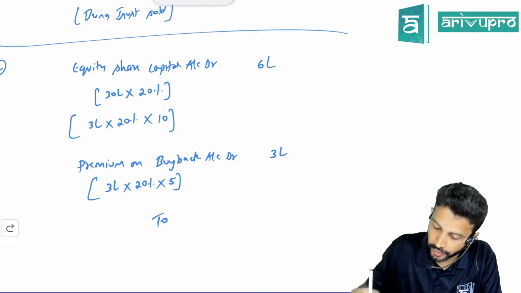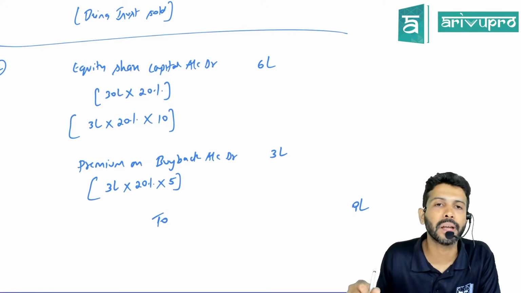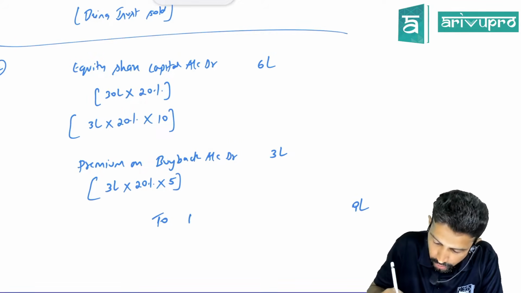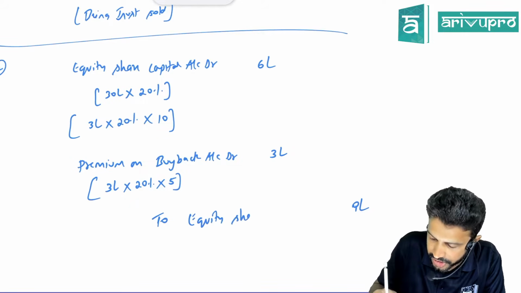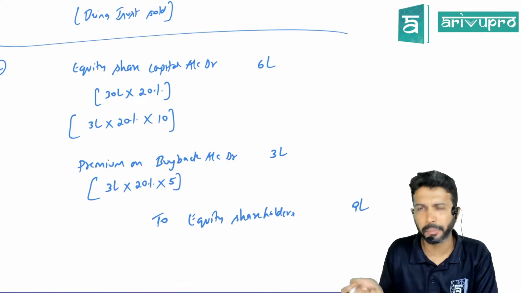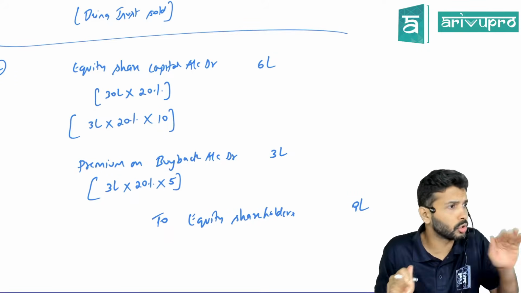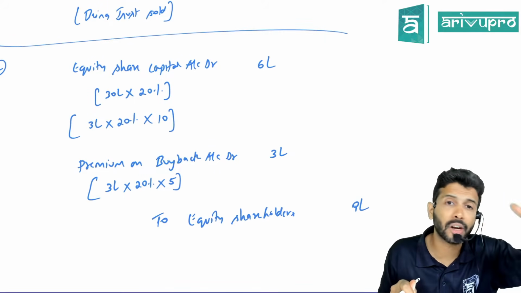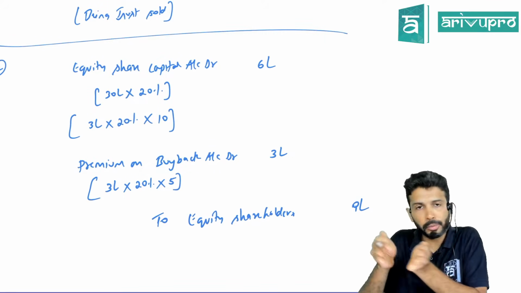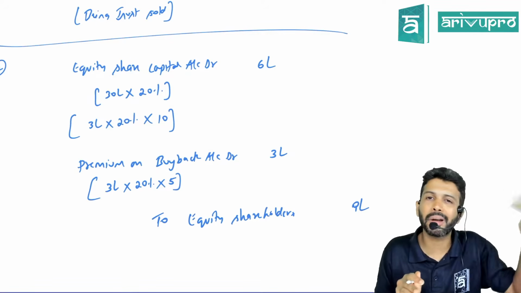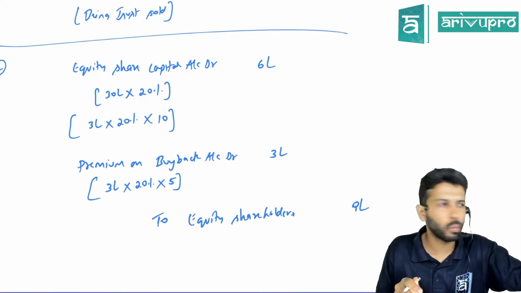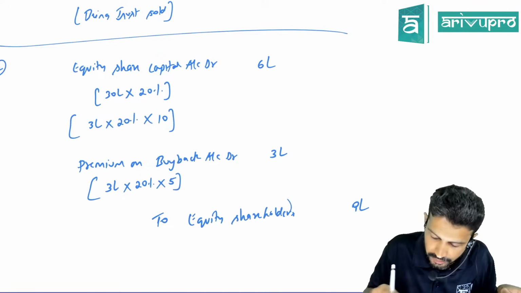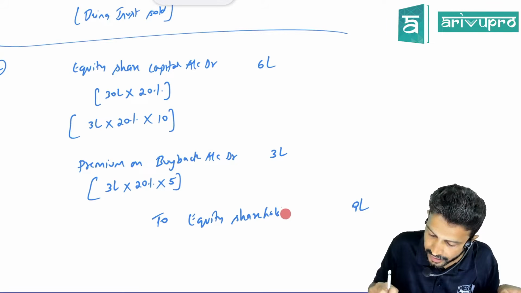Comfortable? Okay. So in totality, how much do you need to pay now? 9 lakh rupees. Yes, no? This we will park in equity share buyback account. Someone is saying, sir, why not bank? Sir, if you pass a resolution to do the buyback today itself, will you give the money to thousands or lakhs of shareholders, or could there be some time gap? Today you may pass a resolution to do the buyback, but ultimately its effect can be seen maybe within 1 week, 2 weeks or whatever. So there could be a few days of delay. That's the reason temporarily we park that amount in what, sir? Equity share buyback account.